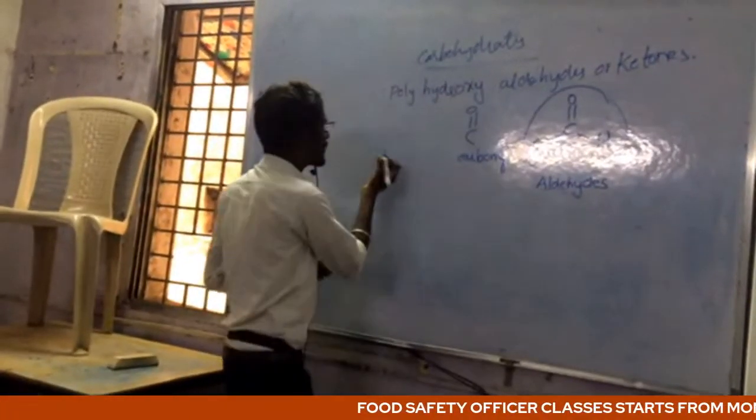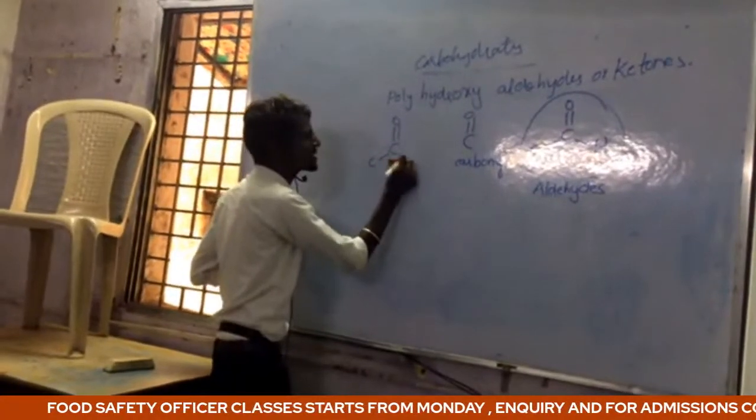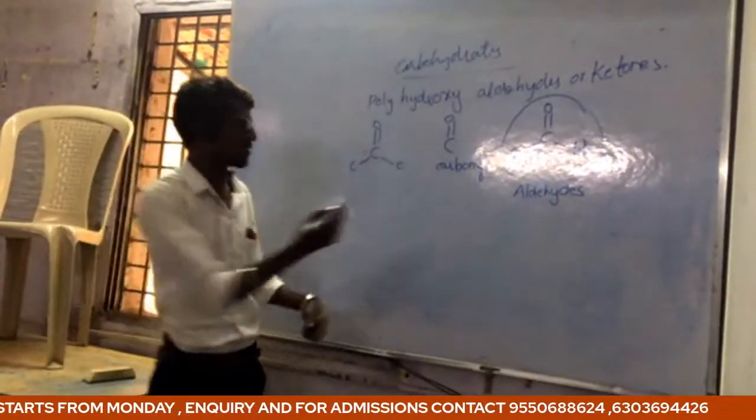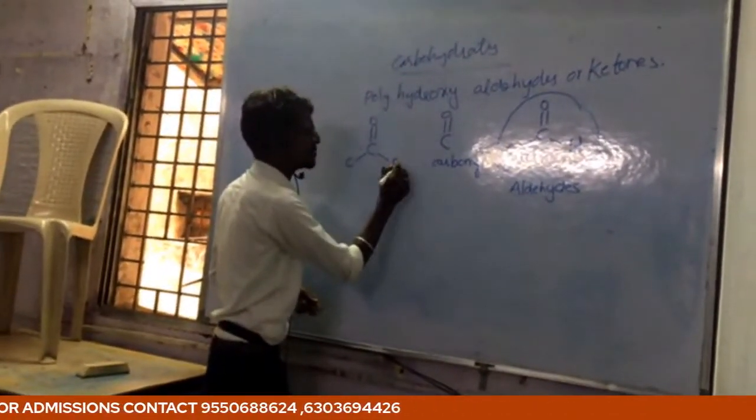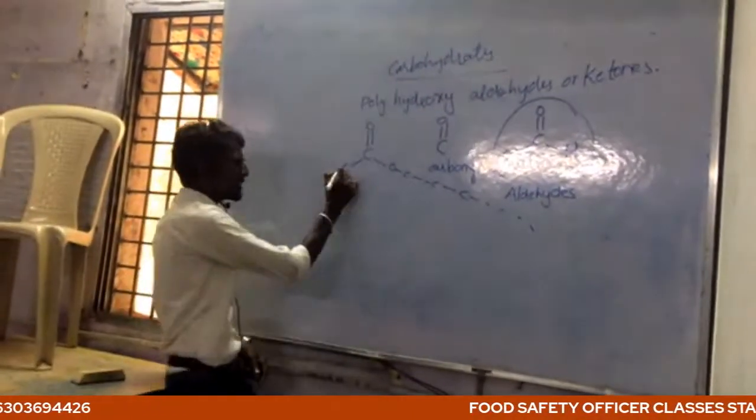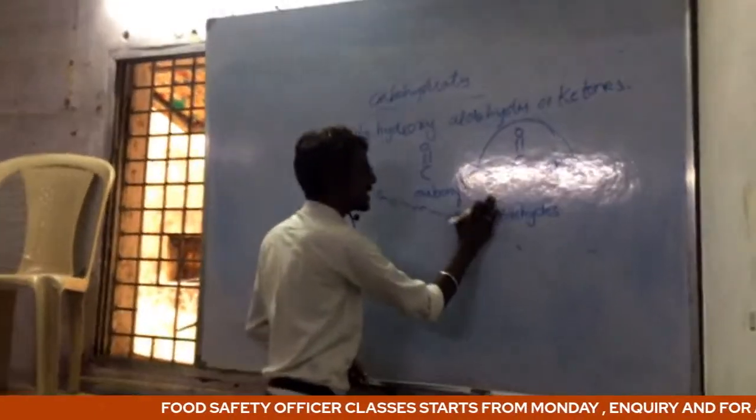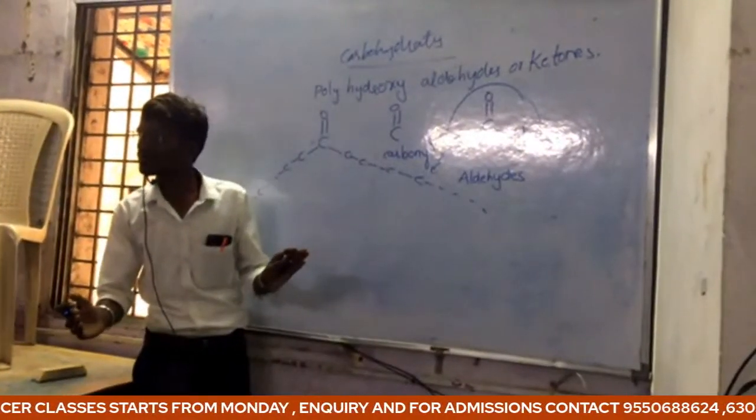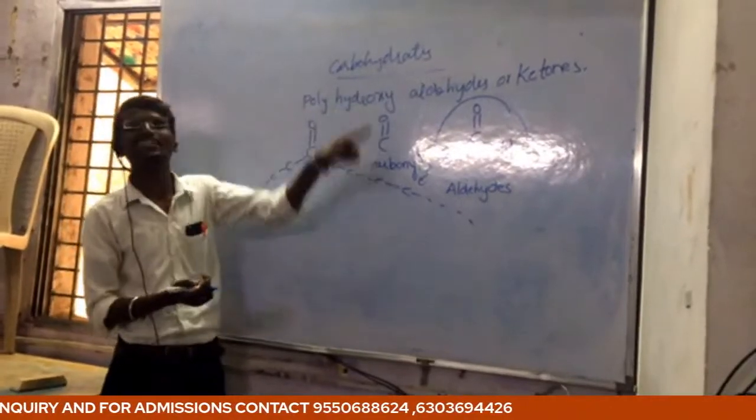Then coming to ketones, the carbonyl functional group exists with a carbon chain on both sides. Either side may be CH3 or C2H5, depending on the number of carbons. When we don't know how many carbons there are, those are called carbohydrates. So we denote them as polyhydroxy groups.